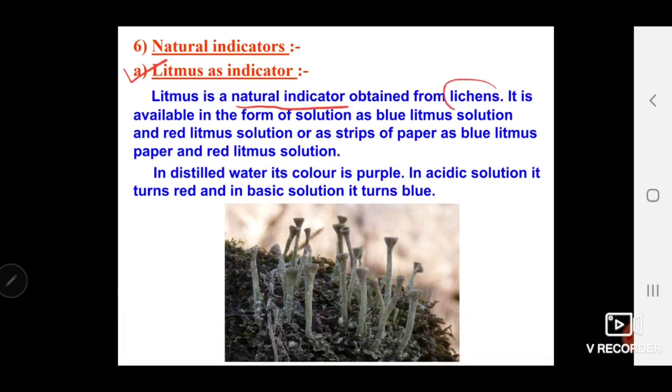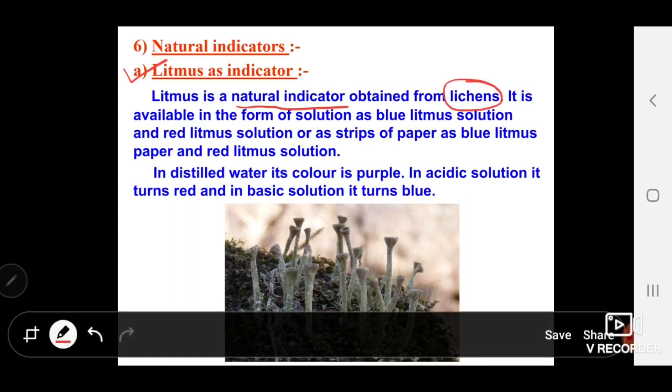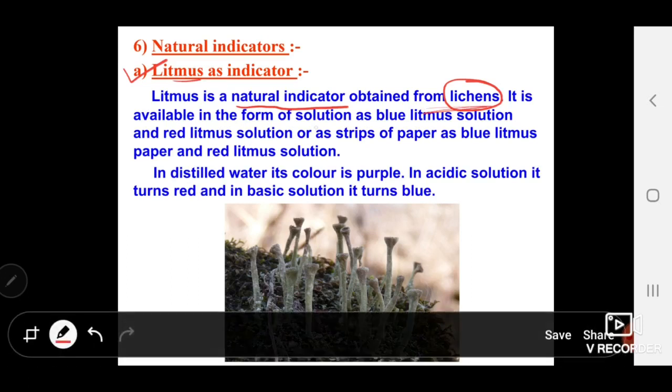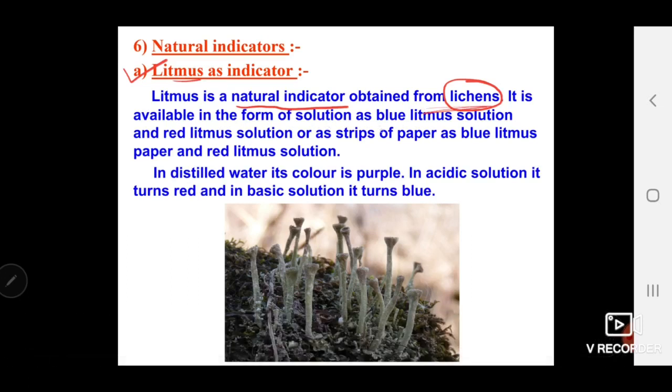We can obtain litmus from lichens. Lichens, you have studied in your first chapter, are a combination of an alga and a fungus. This litmus can be obtained from lichens, and it is available in the form of blue litmus and red litmus solution.